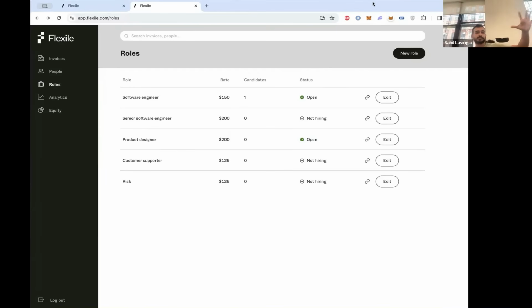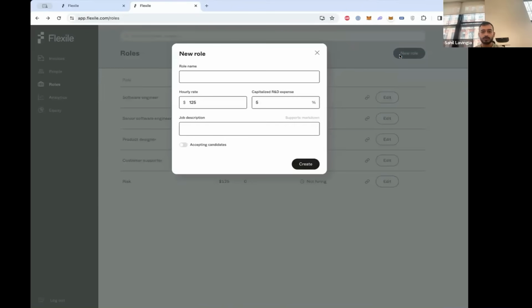Which is annoying because let's say you want to know how many software engineers work at Gumroad, the person that has a typo in it wouldn't count. Or if you have a senior software engineer that's different from a software engineer, all of a sudden you don't have any way of really looking at that data. So we added this feature called roles, where you can now create roles. Roles allow you to have these defined roles at the company.